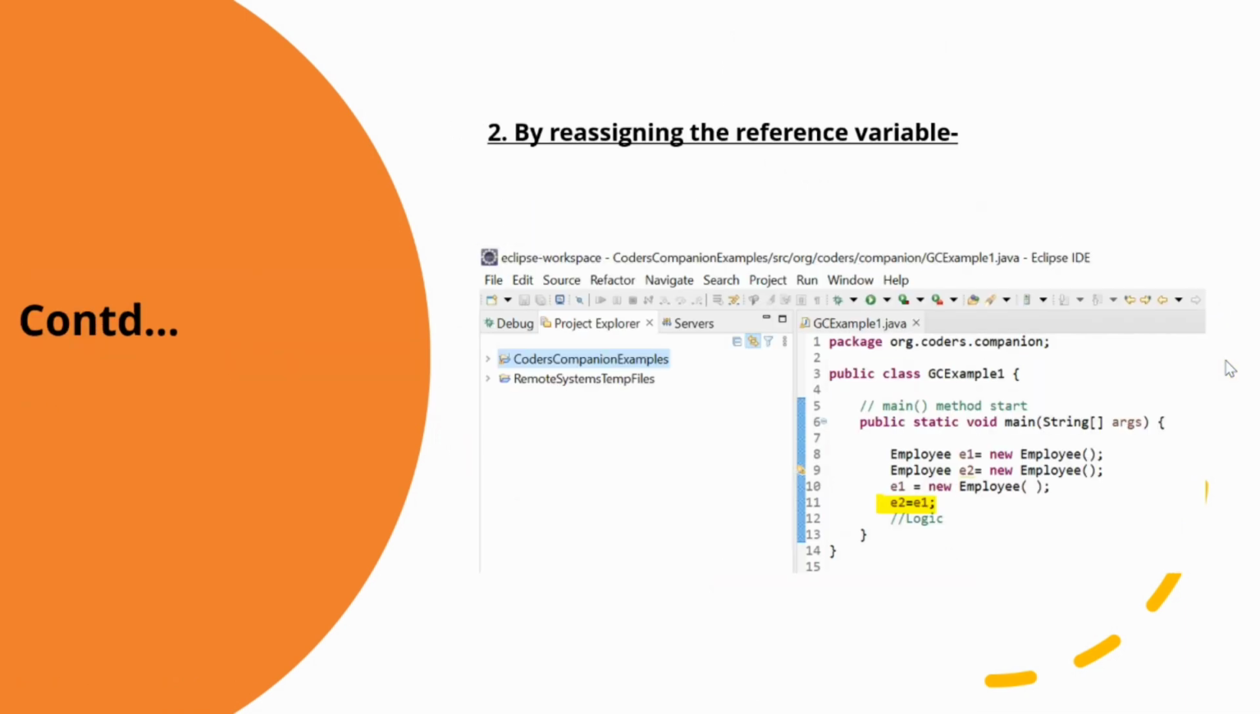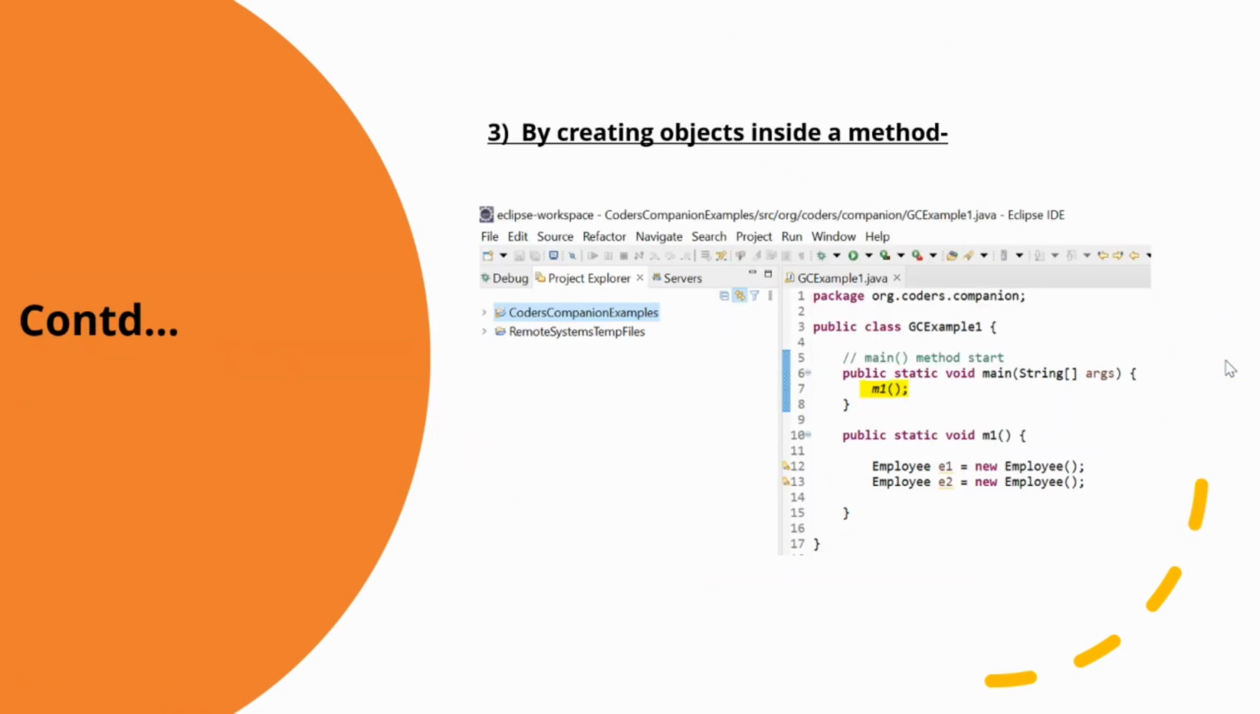Now I will show you the example. In this example, I have created a main method which is calling the M1 method. After the execution of the method M1 in the main method, that is after executing statement number 7, both the objects become eligible for garbage collection and can be collected by the garbage collector.